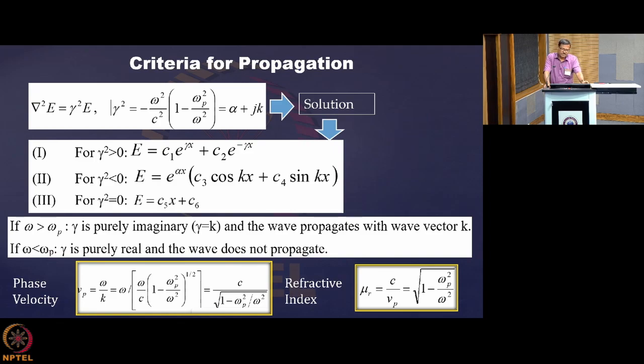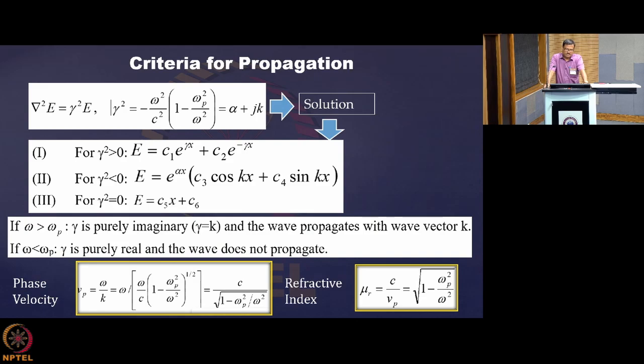So an electromagnetic wave, when you launch it, will bend exactly like the light rays that get refracted as they go through a media of certain refractive index, and the velocity with which the wave will propagate, this phase velocity, again depends on the plasma oscillation frequency of that medium. So this is a very simple derivation of how an electromagnetic wave can propagate through a plasma.